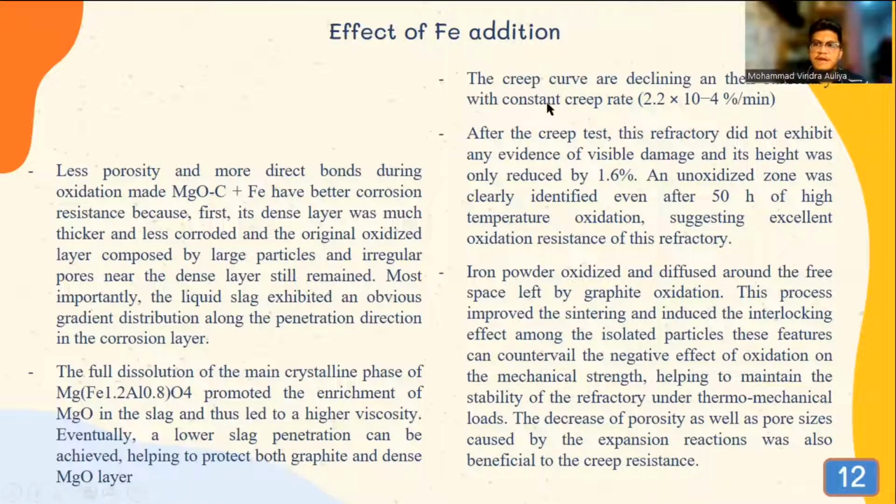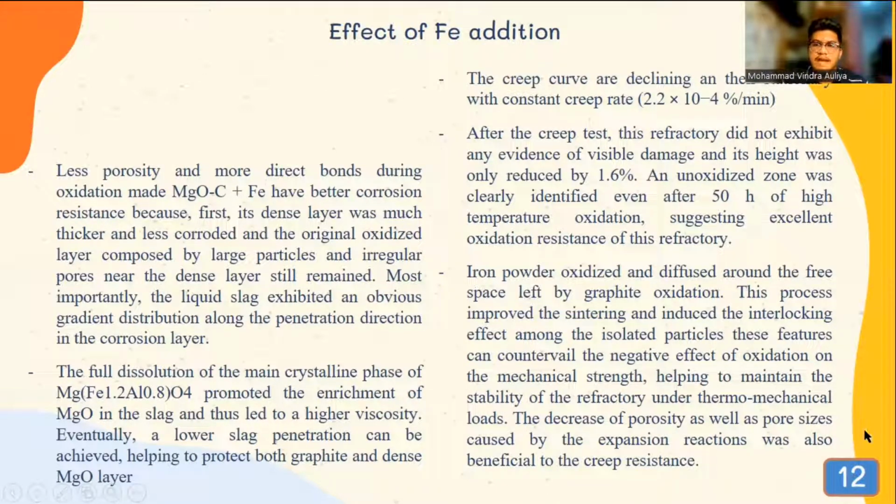Next, the creep curve is declining and then stationary with a constant creep rate of 2.2 times 10 to the power of minus 4 percent per minute. After the creep test, this refractory did not exhibit any evidence of visible damage, and its height was only reduced by 1.6%. The unoxidized zone was clearly identified even after 50 hours of high temperature oxidation, suggesting excellent oxidation resistance of this refractory.